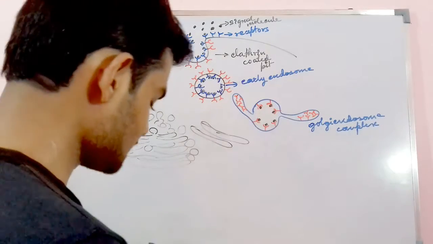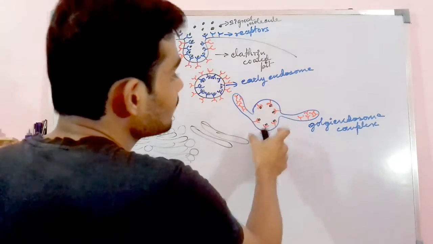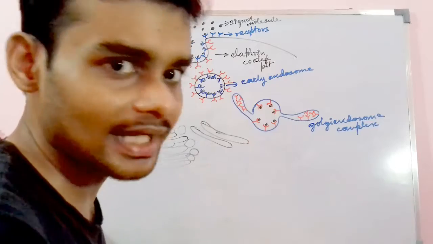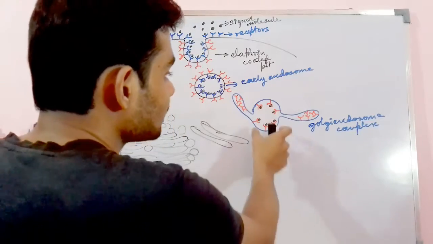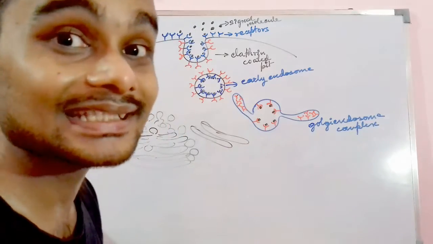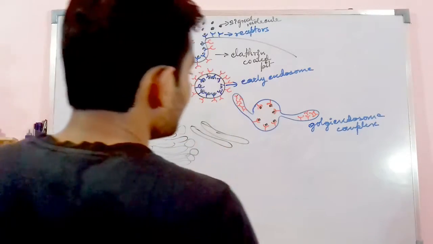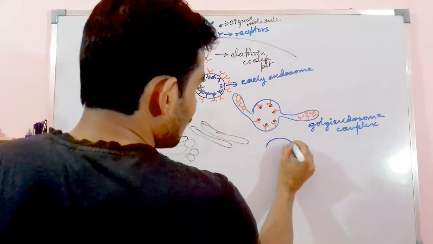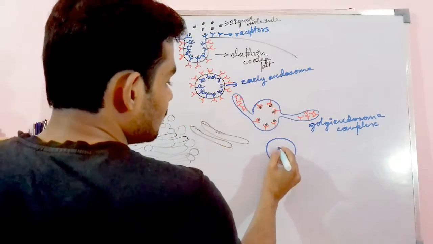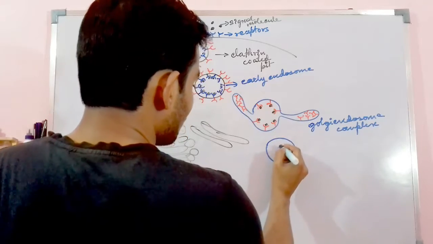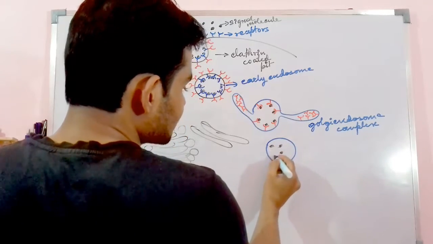Now in this step what happens? After the formation of the Golgi endosome complex, the clathrin has already dissolved. Now this complex will again segregate. This complex will help in the formation of the endosome along with the signaling molecule.